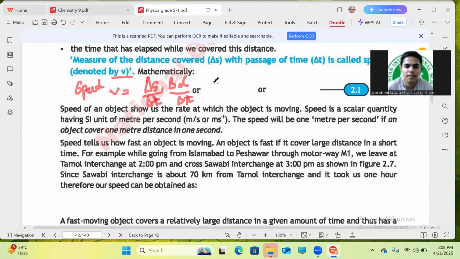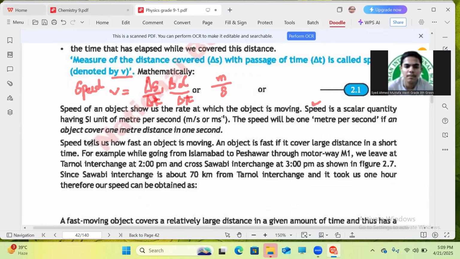Okay, so speed of an object shows us the rate at which the object is moving. So we can say that speed is a scalar quantity which has an SI unit of meter per second. As we also know that distance is measured in meter, whereas time is measured in second. So the formula will become equal to meter per second. The speed will be 1 meter per second if an object covers 1 meter of distance in 1 second. That is called its speed.